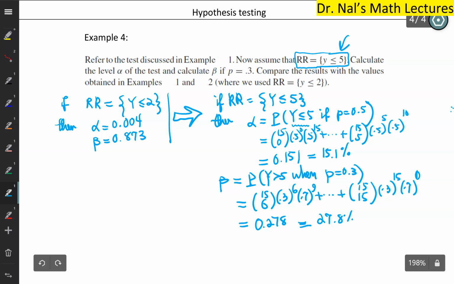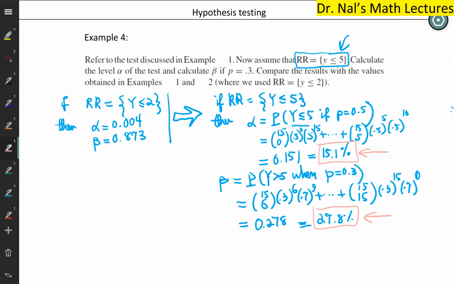So the probability of committing a type 1 error, alpha, is 15%, and the probability of committing a type 2 error, or beta, is 27.8%. And this seems to be a compromise answer. Now, you might say, wait a second, these are not satisfactory at all. I want to be much more confident than making a 15% error.